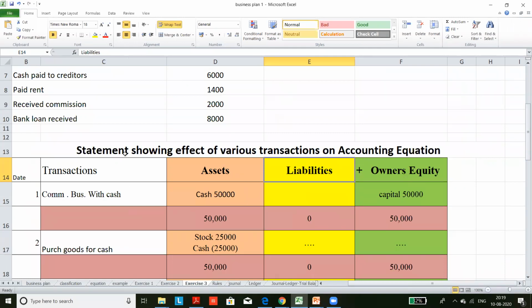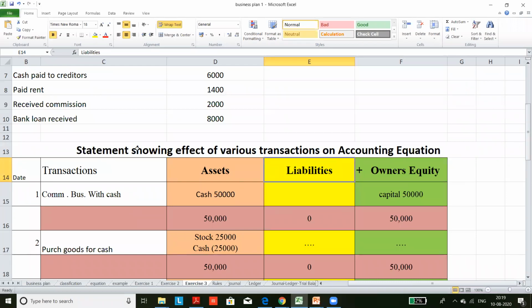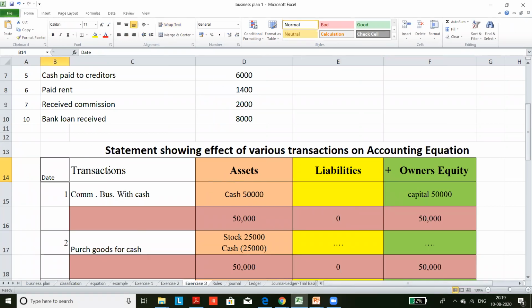Can you draw this statement in this format? The heading is statement showing the effect of various transactions on accounting equation, and provide a date column, a transaction column, and asset, liability, owner's equity.